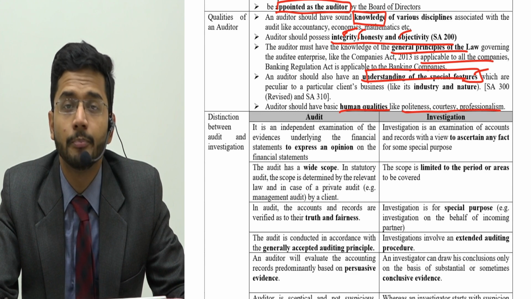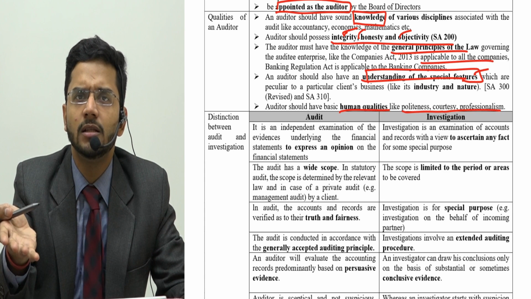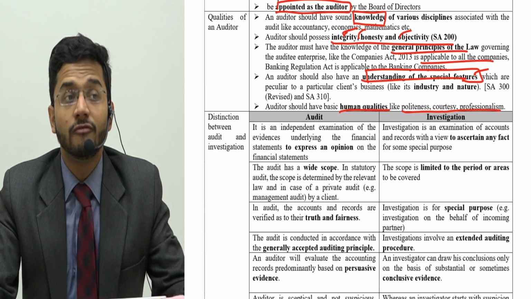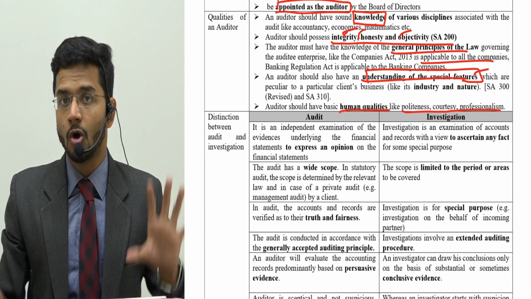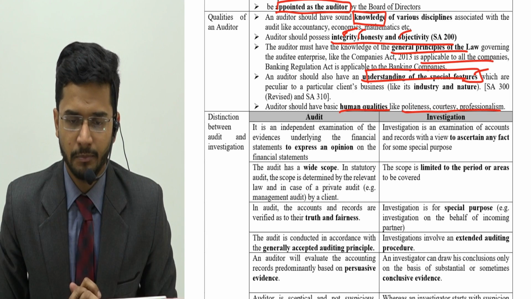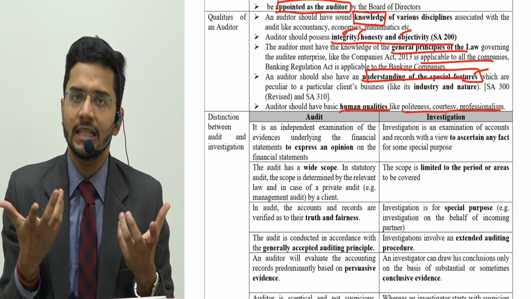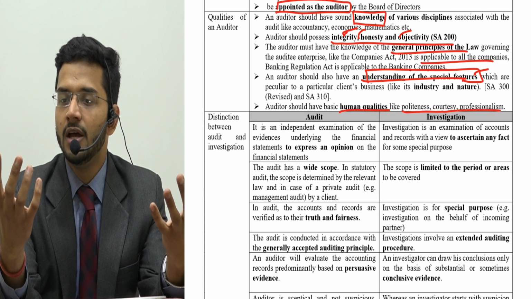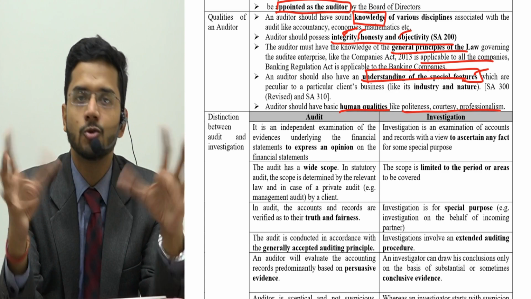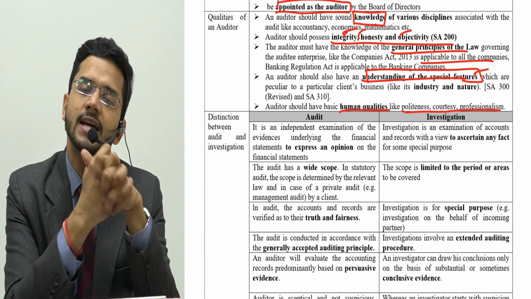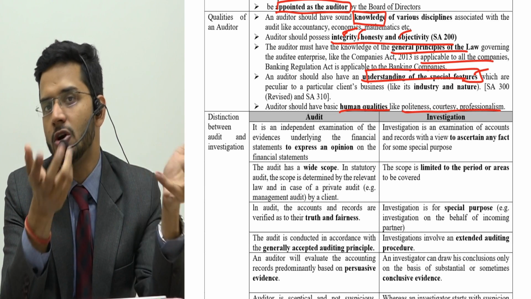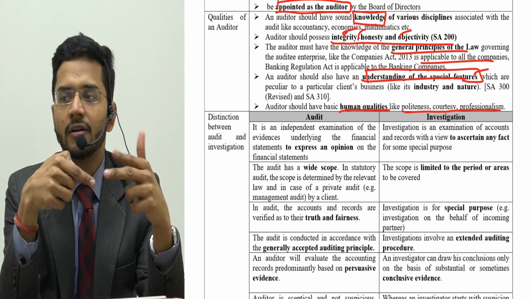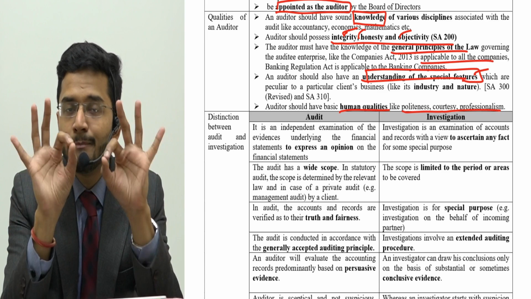You come back home and your mom says, no, this is not Maggi, this is top ramen. Please go and change it. So while you are doing verification of whether it is top ramen or Maggi, what do you see? You see their texture, you see their difference in colors, you see their manufacturers, you see their prices, you see all those things which prima facie tell you that this is top ramen and this is not Maggi. And that is how you are verifying whether that particular packet is Maggi or top ramen.